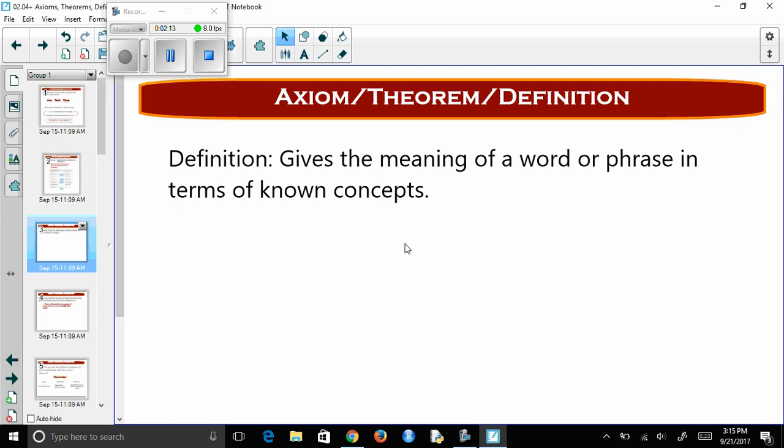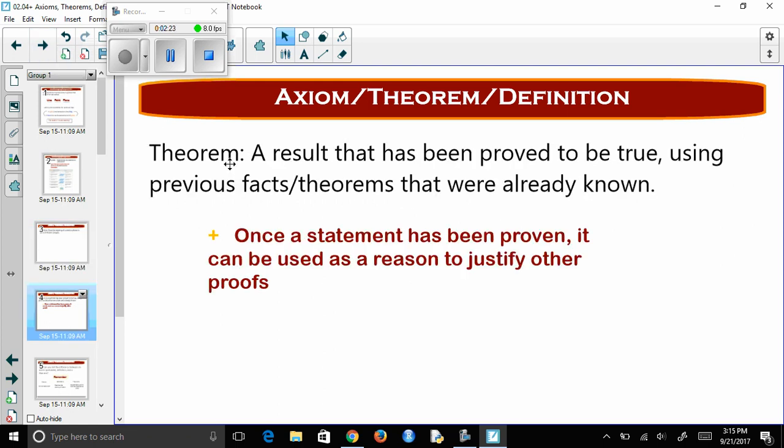So we take things that we already know, so we start with point, line, and plane, and we can start defining other things based on those three terms. And a theorem is like a definition where we're building off previously known information. So once a statement is proven, it can be used to justify other proofs.